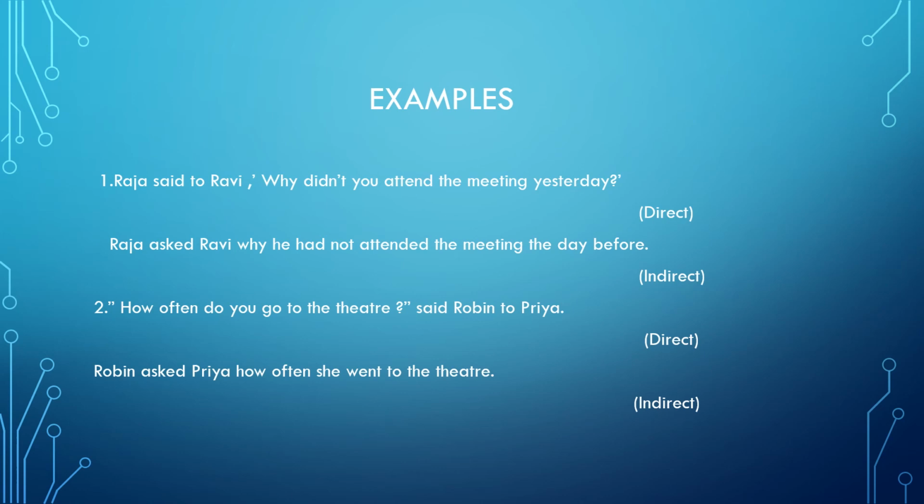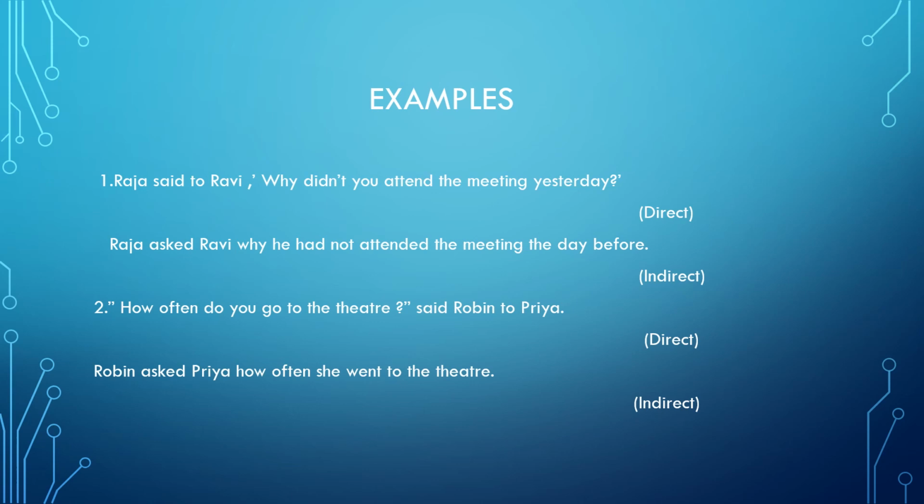Yesterday becomes the day before, or you can even say the previous day. For yesterday, you can have the previous day. For tomorrow, you can have the next day. Now let us take one more example so that you are thorough with it.